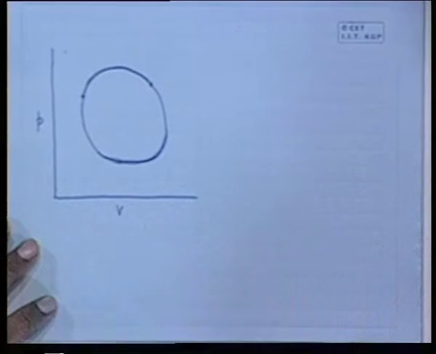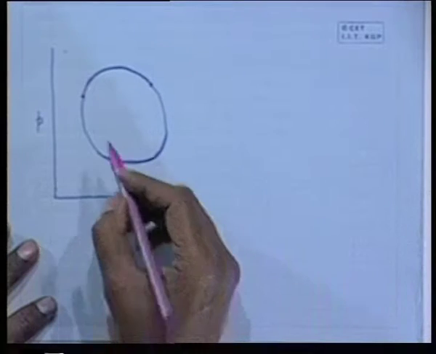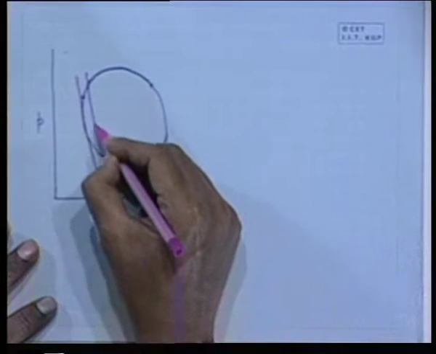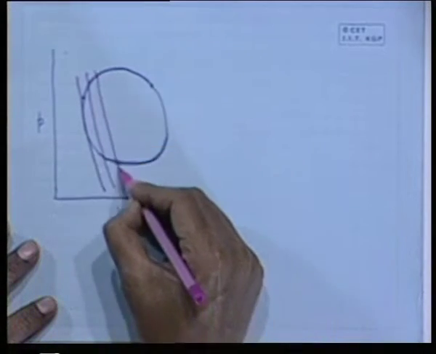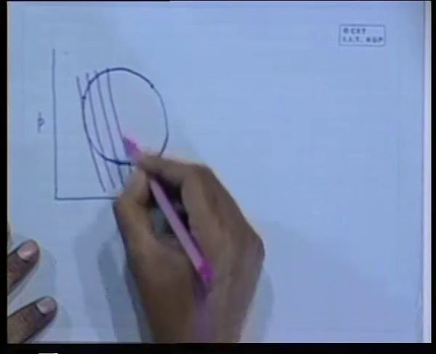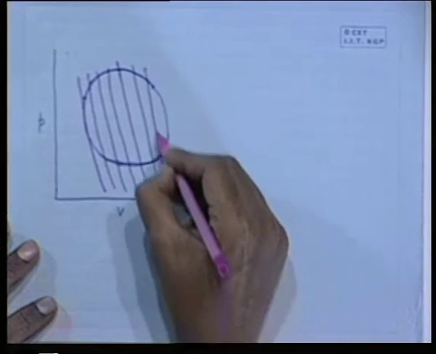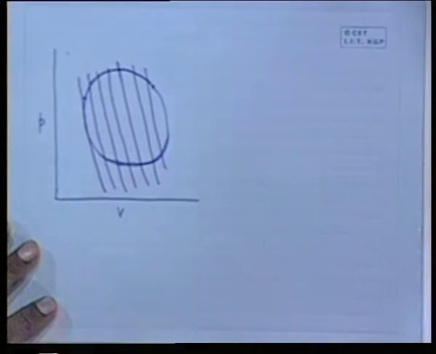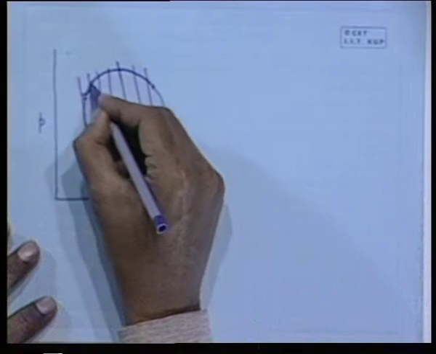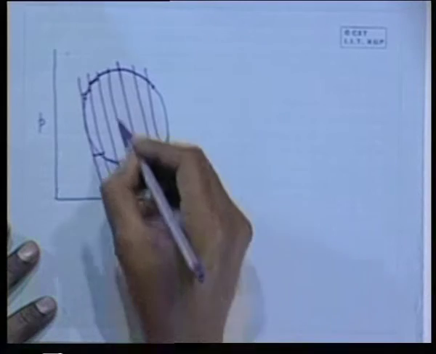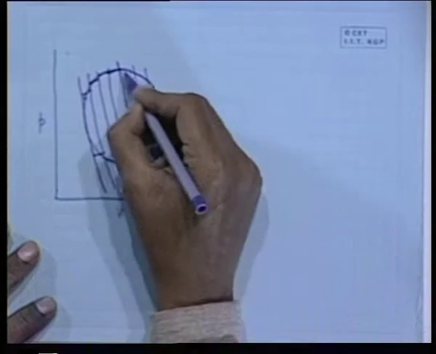This is another very important thing: any closed reversible cycle can be divided into a number of elementary Carnot cycles. How can we construct them? We draw a number of adiabatic processes very closely spaced like this, and similarly a number of isotherms like that.